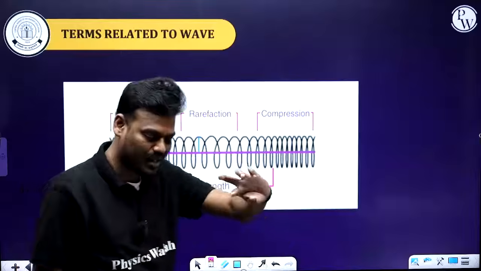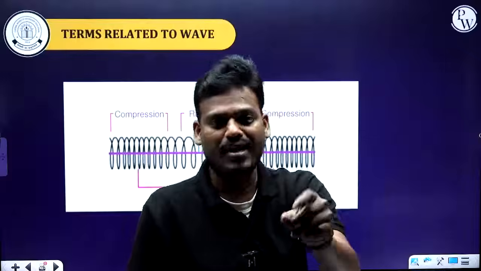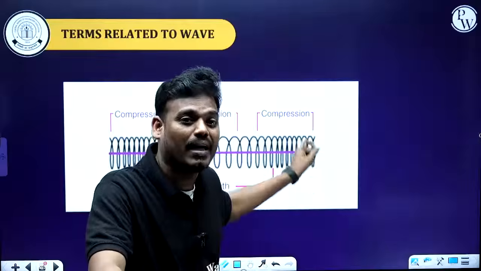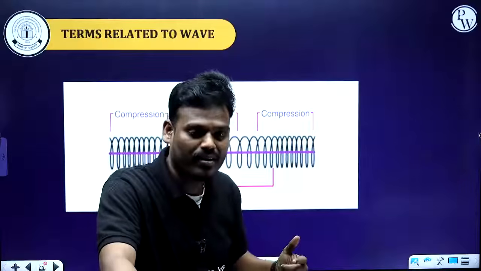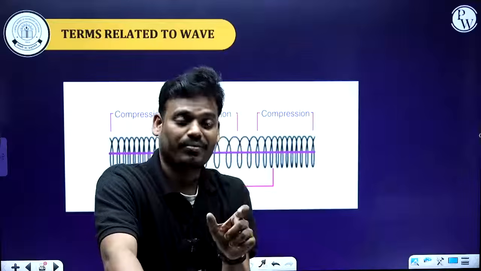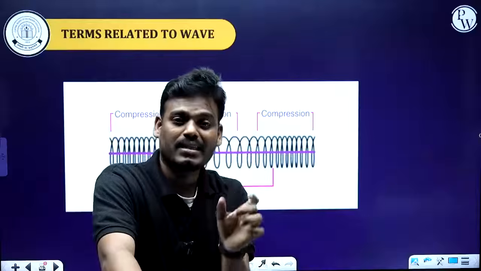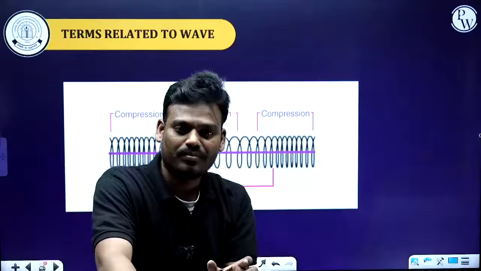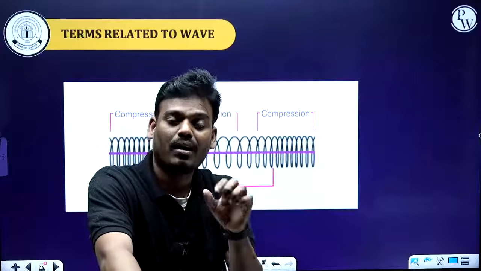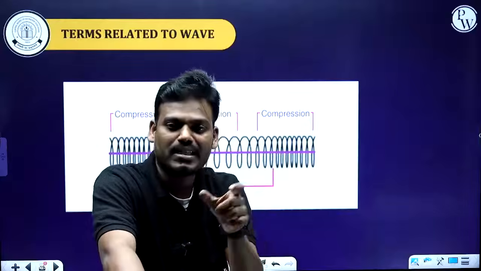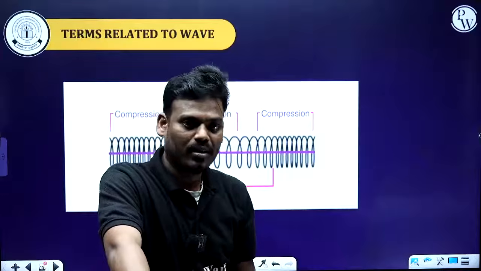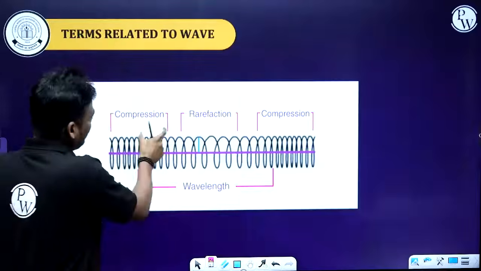You can consider either compression or rarefaction, both are the same. If you want to define wavelength in terms of a compression, how will you define it? The distance between two consecutive compressions is called wavelength, or the distance between two consecutive rarefactions is also called a wavelength. Getting my point? So now we have already defined compression, rarefaction and wavelength.